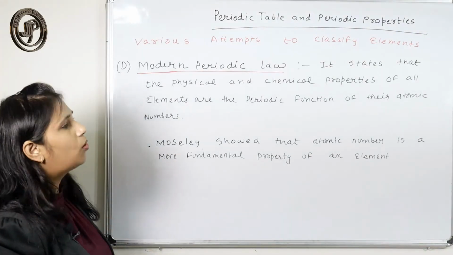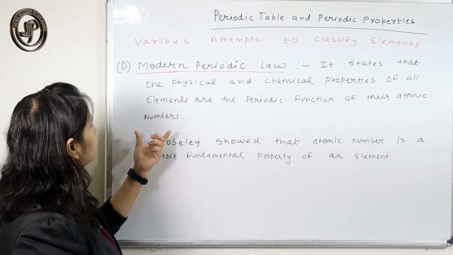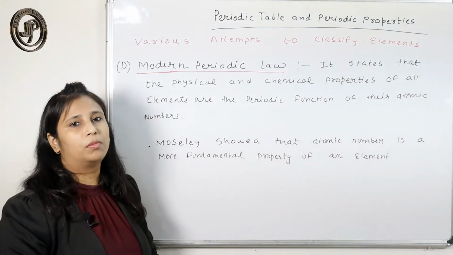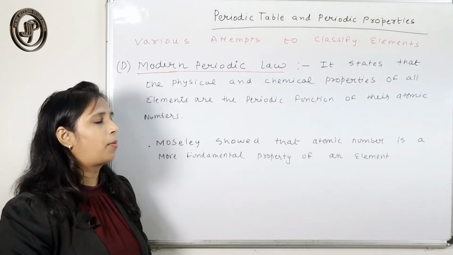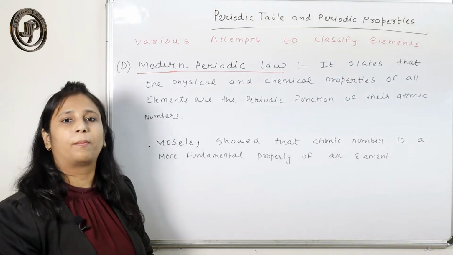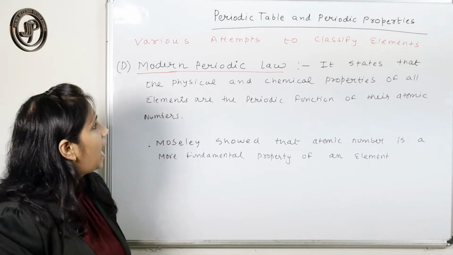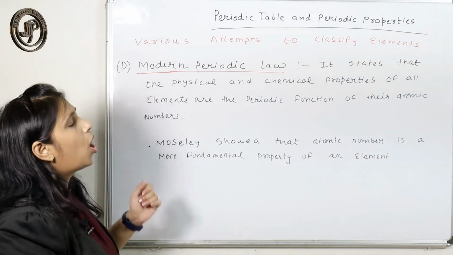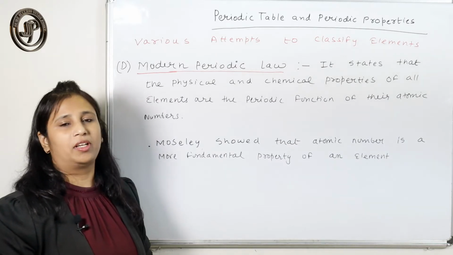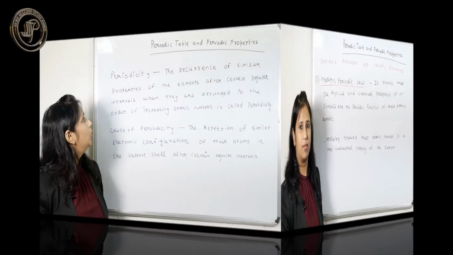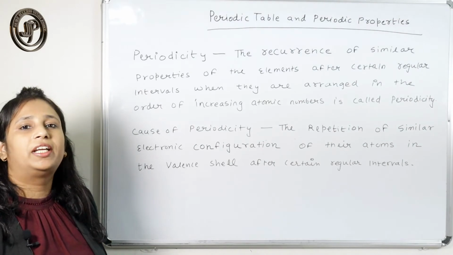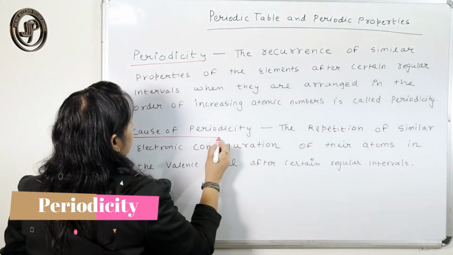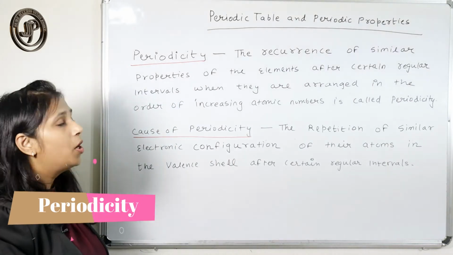So the main contributor for this law was Moseley, as he showed that the atomic number is a more fundamental property of an element as compared to atomic mass, and this is the law on which our modern periodic table is based. So next is periodicity and cause of periodicity. What is periodicity and what is the cause of periodicity?